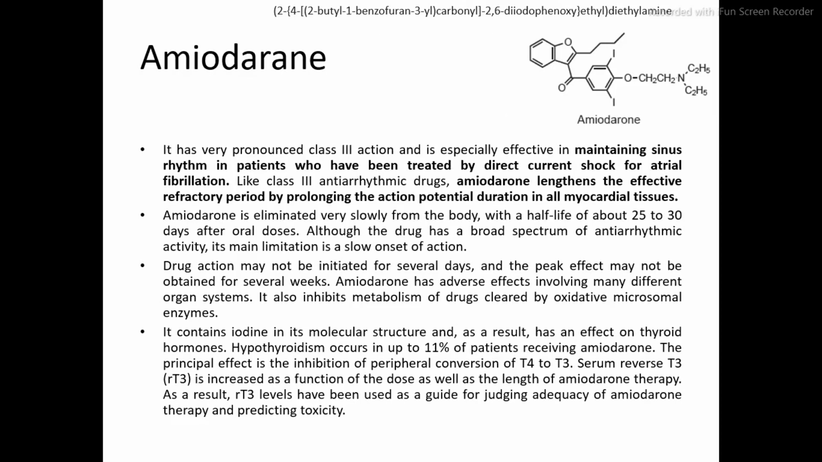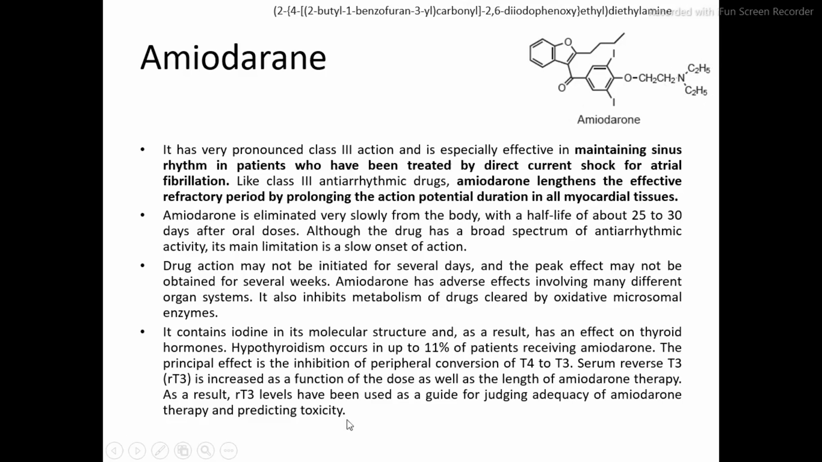The first drug we are going to study in these class 3 antiarrhythmic agents is amiodarone. Now this is the structure of amiodarone. First we will check out the IUPAC nomenclature of amiodarone. Here is the amine functional group, and the IUPAC nomenclature starts from this amine.